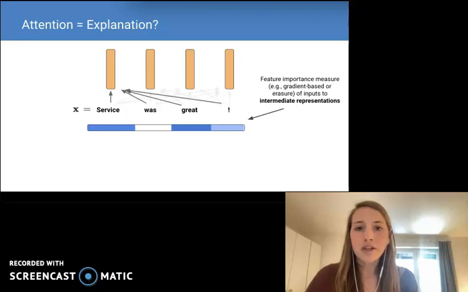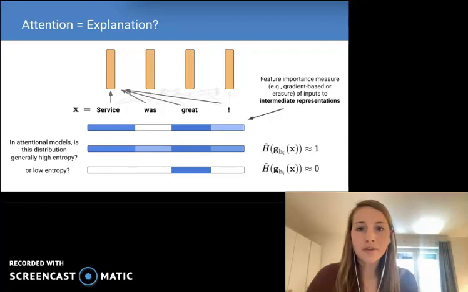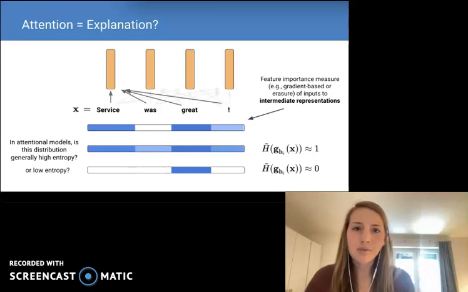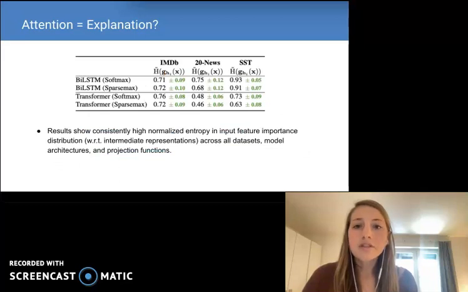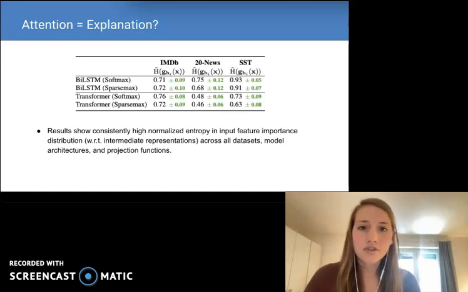Here we specifically look at the influence of inputs on intermediate representations. If the distribution of feature importance is generally high entropy, this would suggest that we can't in general link an intermediate representation primarily to any single input. On the other hand, low entropy distributions would suggest the opposite. To test this, we run experiments on 3 text classification datasets using different model architectures and projection functions.